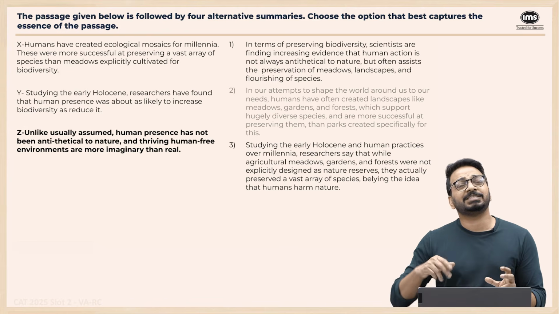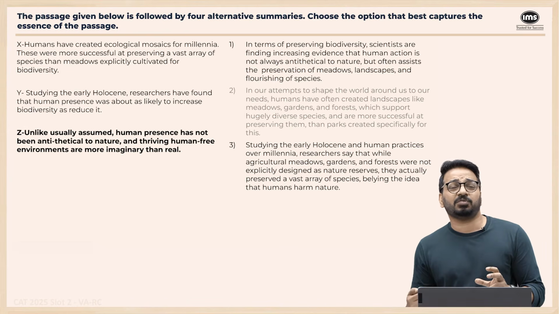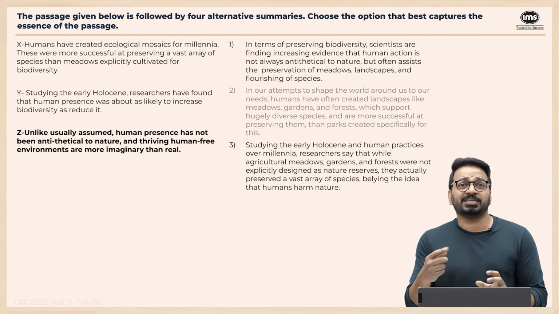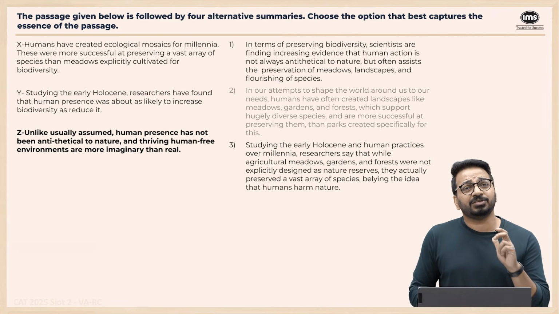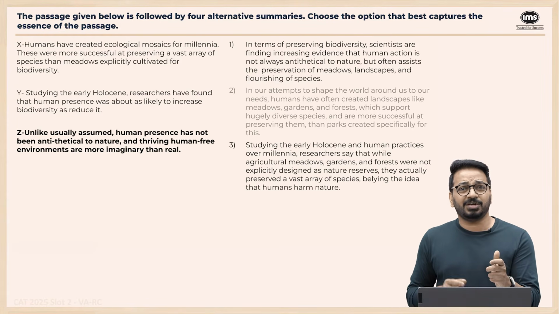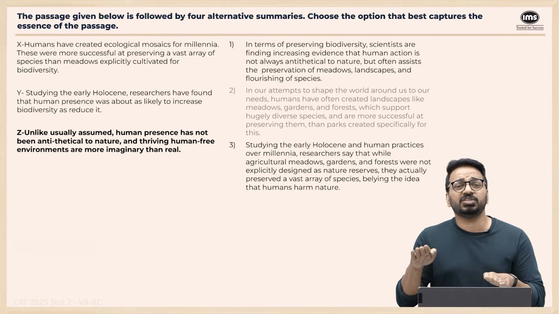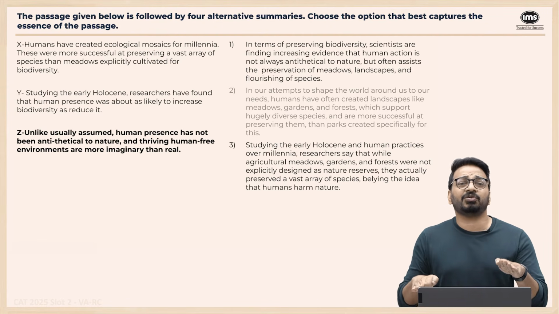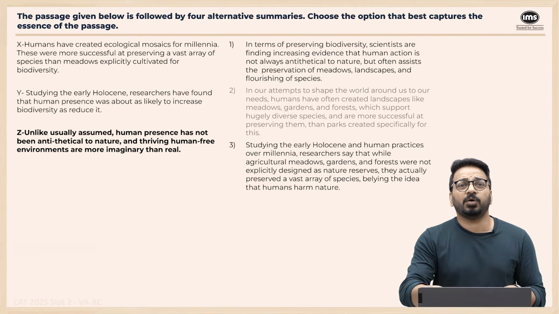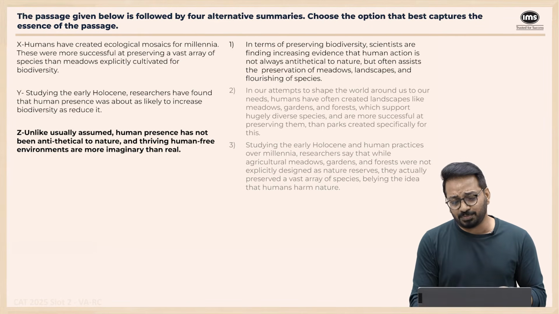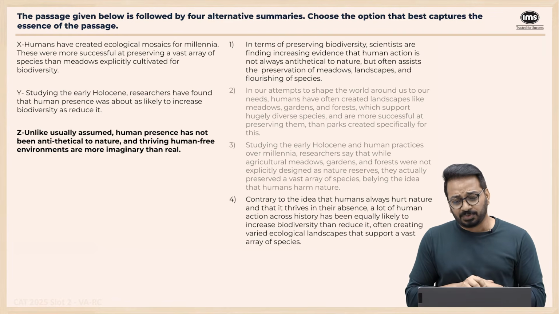So option 3 is saying something completely different. Option 3 is speaking about X. It's mixing X and Y together. It is using the Holocene era studies, but giving the example from X. In the Holocene era, it says that humans are equally likely to increase or reduce biodiversity. Option 3 is not saying that, which is why option 3 goes. Now we come to the fourth one.